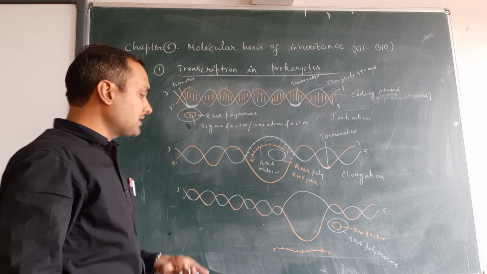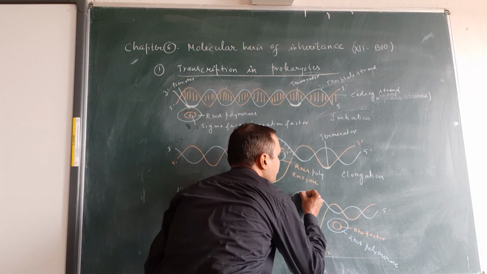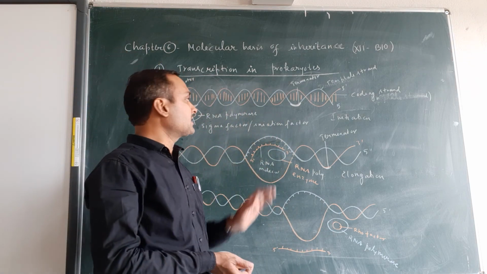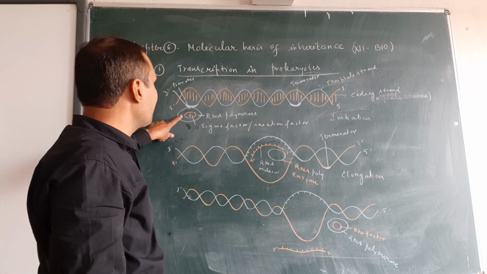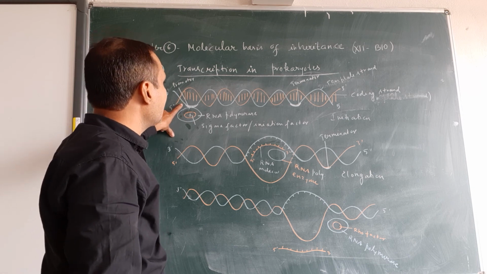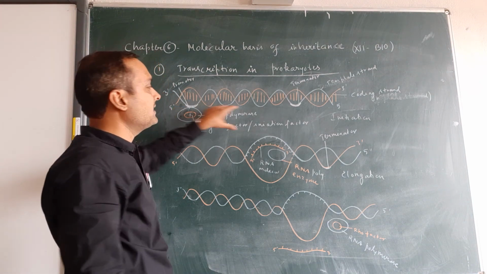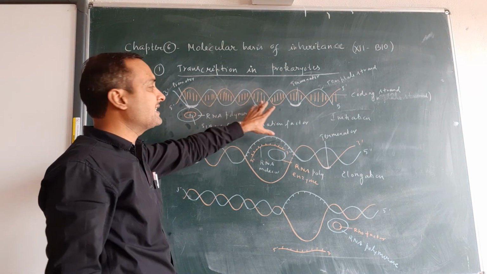So these are the 3 steps of transcription in prokaryotes. Once again, step 1: RNA polymerase along with the sigma factor binds at the promoter site and starts the process of transcription. In some cases unwinding starts in the initiation step also, but you have to follow the NCERT book.